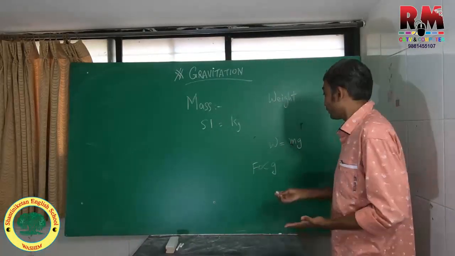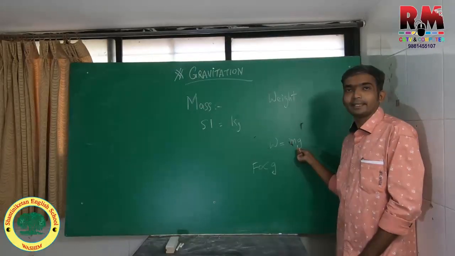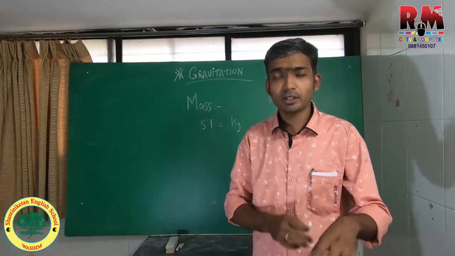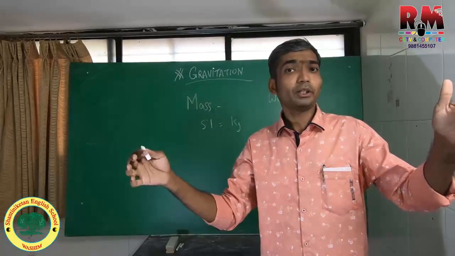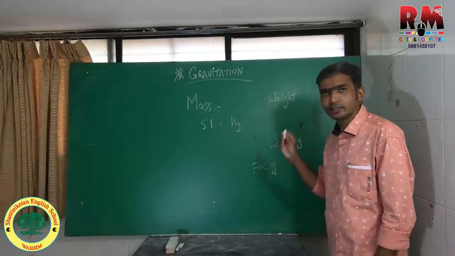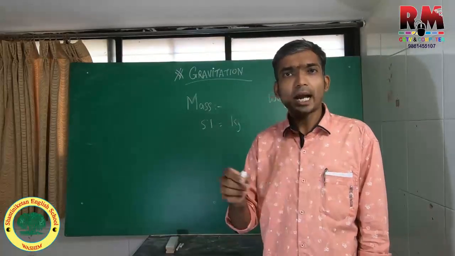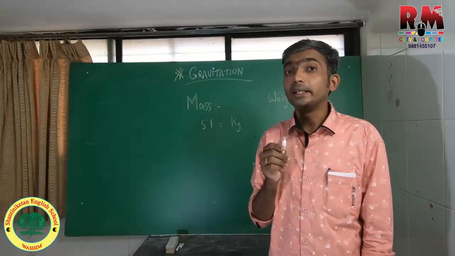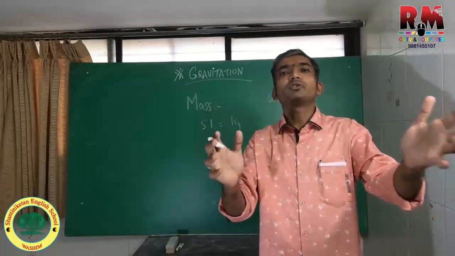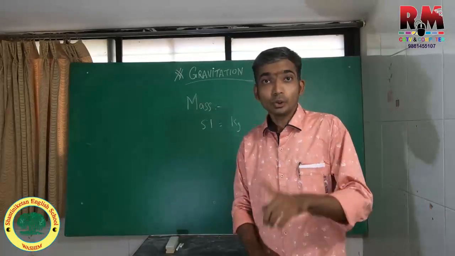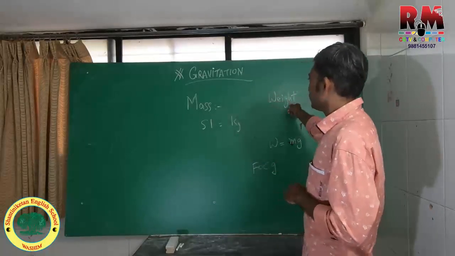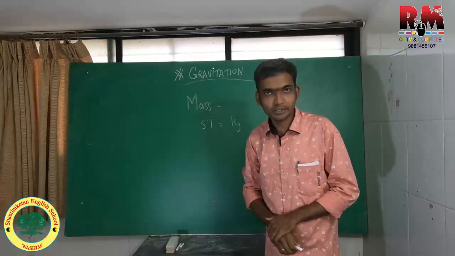So now we know that the value of g is uniformly taken as 9.8 on the surface of Earth, but along the heights, along the altitudes, along the depths and on the surface, that is on the poles and on the equators, there is a certain difference in this value of g. It is 9.8, and 9.77 suppose at the equator. So accordingly, the weight of a substance may vary from place to place. Clear? So mass, which we saw, was constant all over the universe. Weight is not the same throughout the universe, right?